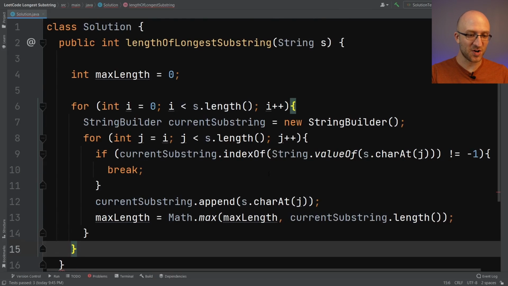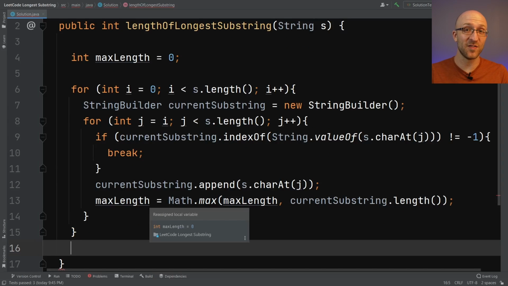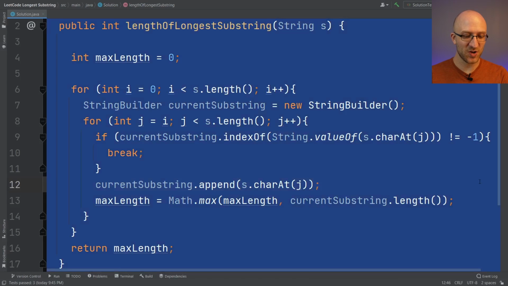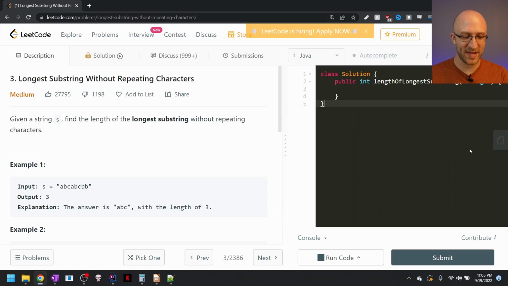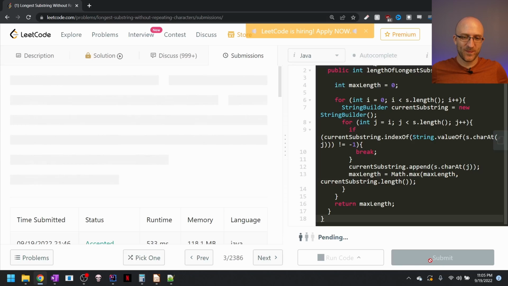So then after it does all those loops through all the possible substrings and maintains the maximum length of the non-repeated substring that it finds, at the very end of this method, we actually have to return that maximum length that we found. I think that should do it. Let's go ahead and copy the solution and paste it back over here into LeetCode and submit it and see what happens. Okay, here we go.